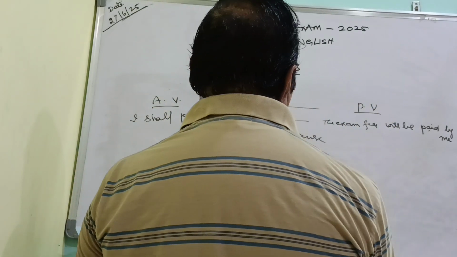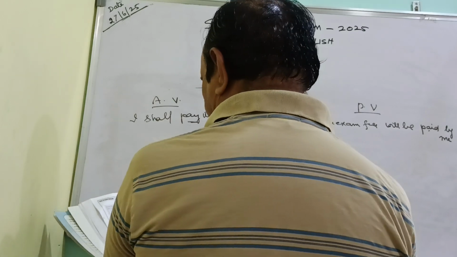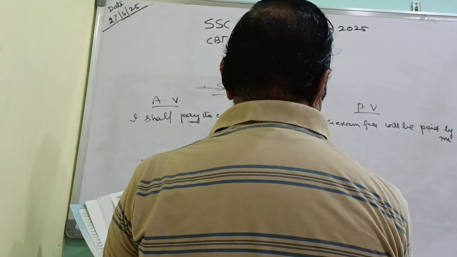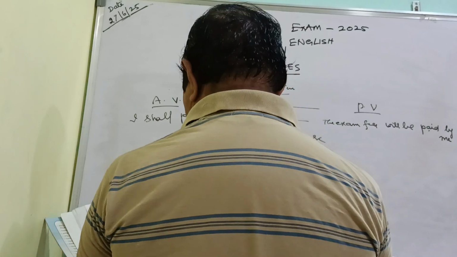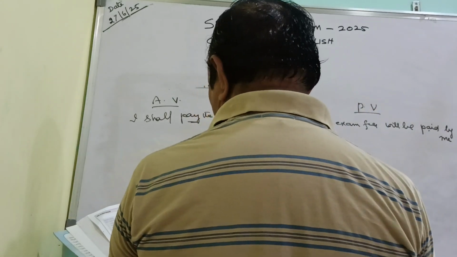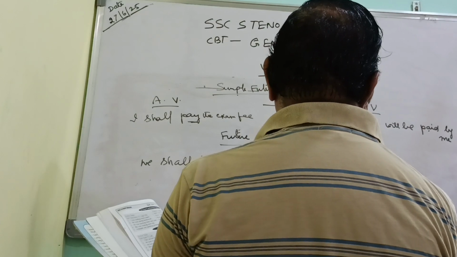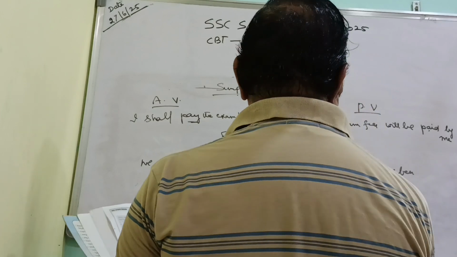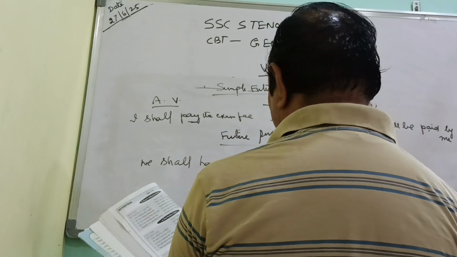The same sentence, how do we write it in passive voice? Lunch will come here. Then will have. Lunch will have been, will is written here and been is added here. Have been taken.